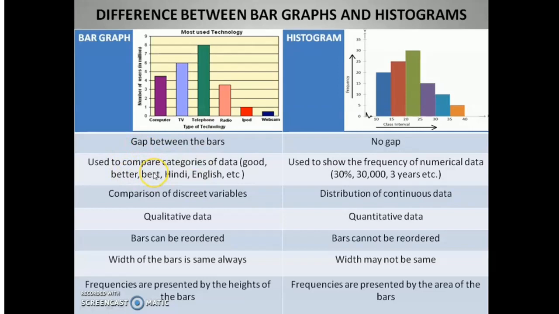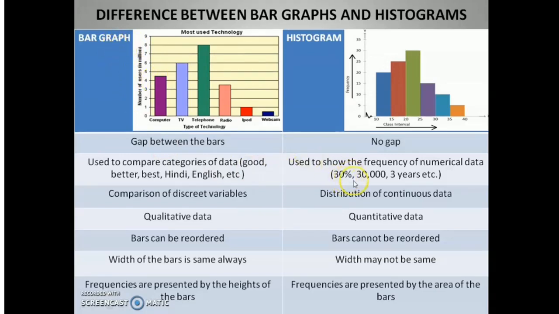We use a bar graph to compare the categories of data that we have already discussed. If data is on a nominal or ordinal scale, we will use bar graphs. For example, if we have categories like good, better, best, most used technology, like you can see in this figure, we will use a bar graph only.